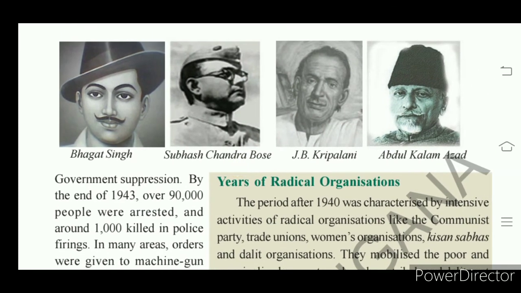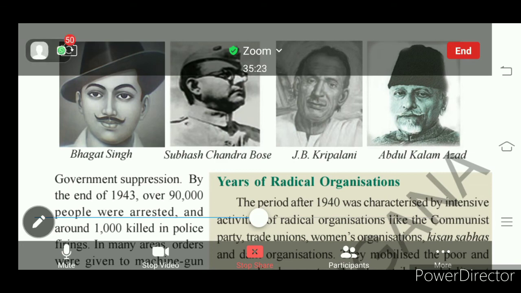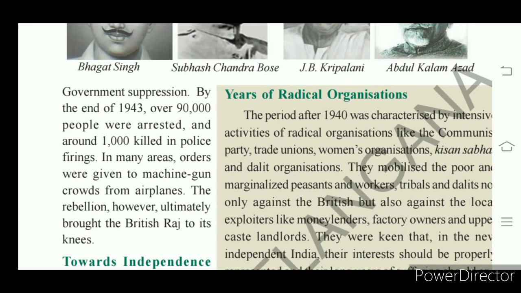Look here at the important leaders who participated. This is Bhagat Singh, you know very well. He is a very important leader, a symbol for youth and patriotism. Subhash Chandra Bose was also a very important leader who founded the Indian National Army. We'll discuss it later. J.B. Kripalani and Abul Kalam Azad, these were the important leaders. They were sentenced to jail during the Quit India movement. Understand? In this way, we see that the Quit India movement succeeded in bringing the British down.